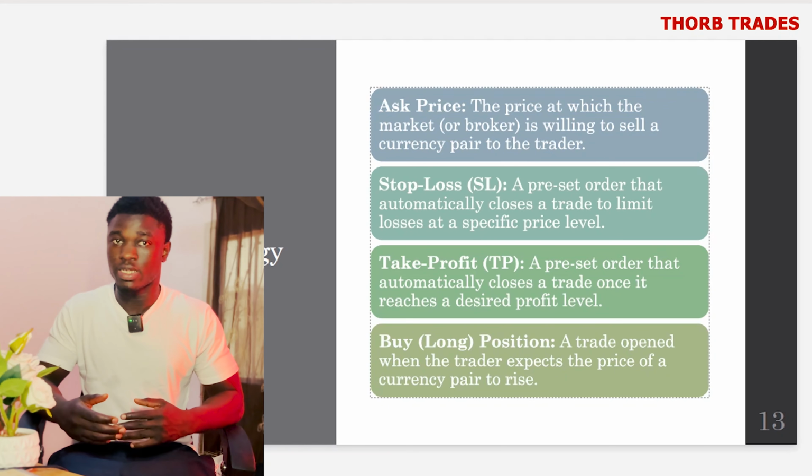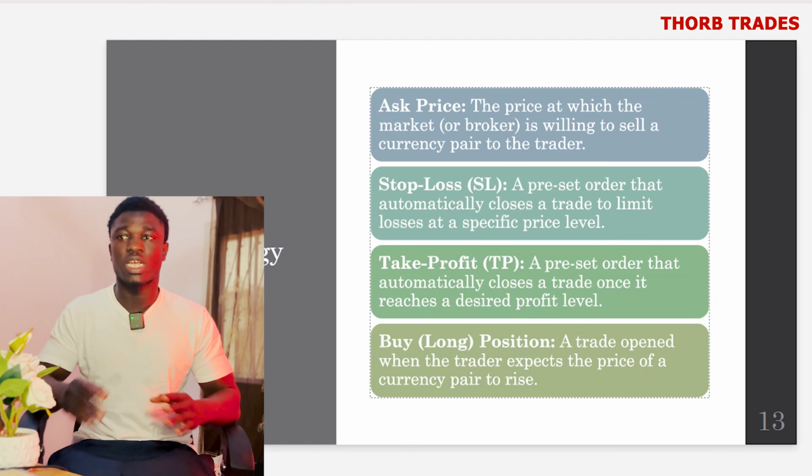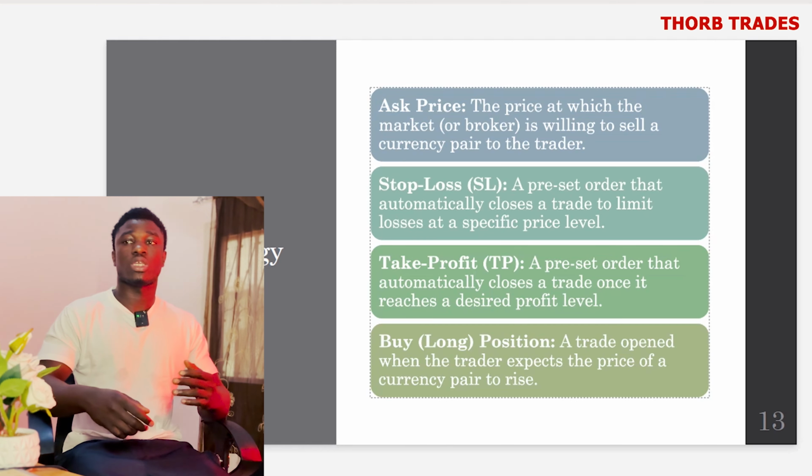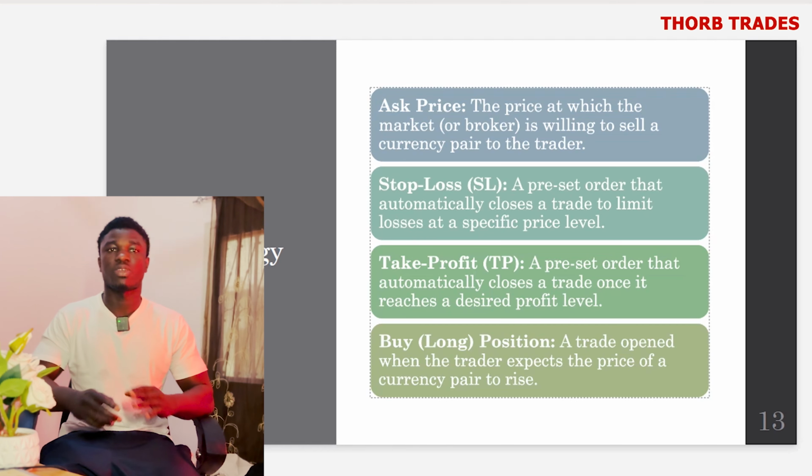So we have stop loss when it comes to the market. We have stop loss when you enter a trade. You have stop loss, a preset order that automatically closes a trade to limit losses at a specific price level. Let's say, for example, you enter a trade, you buy at a particular price that a broker or the market is giving you. When you buy, you will have something called a target, take profit, or something called a stop loss. So the stop loss is a pre-order, right? Let's say the market has not been at that price yet, but anytime the market comes to that price, it will close the trade automatically, without you being online or knowing whether the market was there or not.